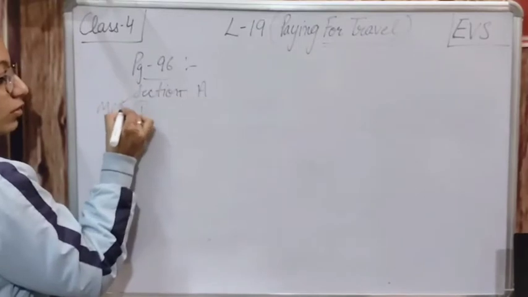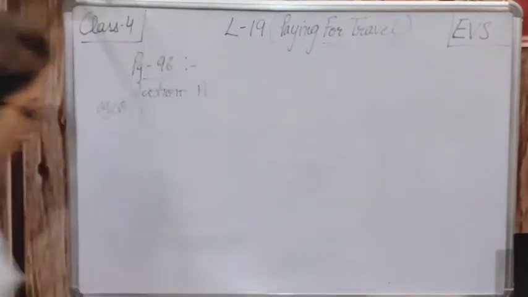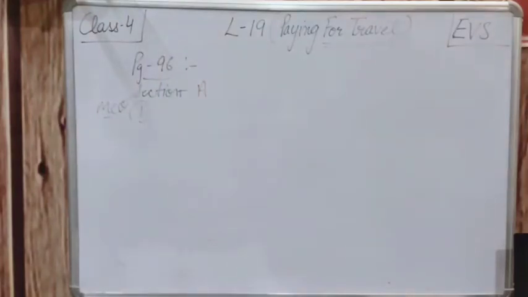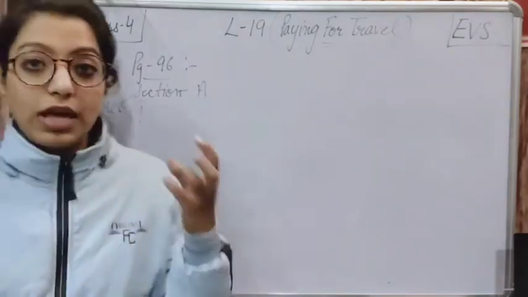MCQs are given. The first MCQ is: The Reserve Bank of India has the sole authority to issue dash notes. So the Reserve Bank of India के पास ऐसी कौन सी अथॉरिटी होती है?